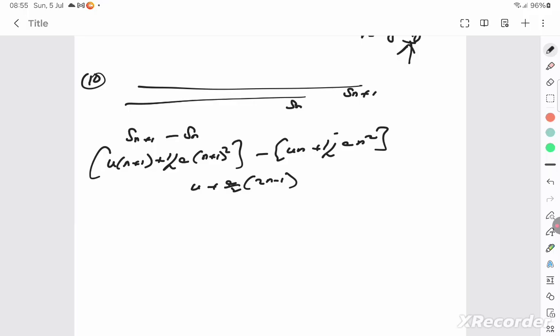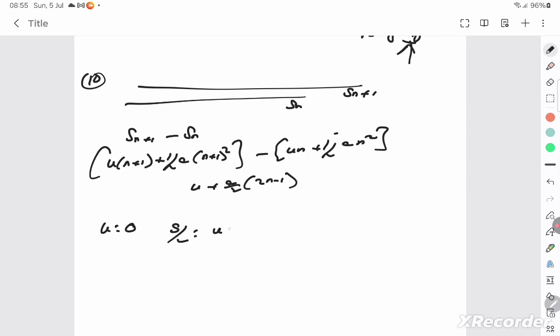A body travels half its path in the last second of its fall from rest. So the initial velocity is 0. The last second, which we can consider as the nth second, is covering half the distance, s by 2.